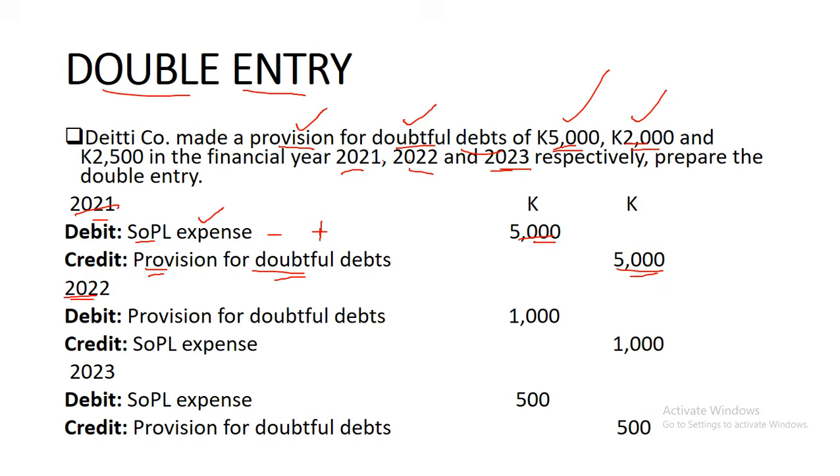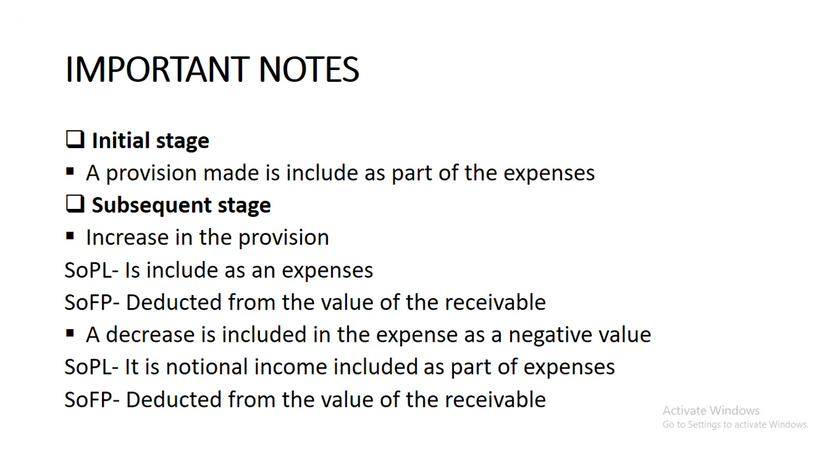Then in 2022, what you need to analyze in the following year is the increase or decrease in the provision. So let me just read through this. These are important notes. At the initial stage, a provision made is included as part of the expenses. This is what we've done here, right? And then in the subsequent stage, the following year, an increase in the provision in the statement of profit or loss is included as an expense, and then it's deducted from the value of the receivable. That's in the statement of financial position.